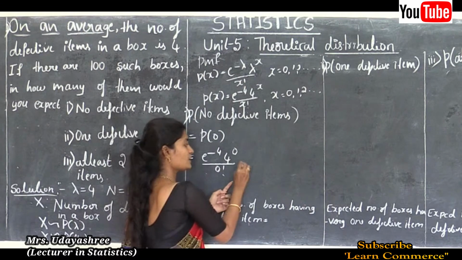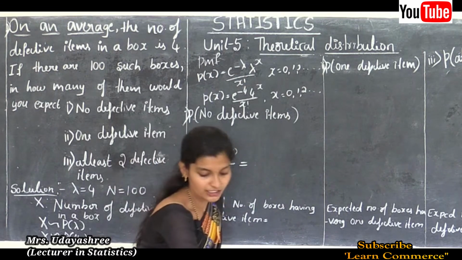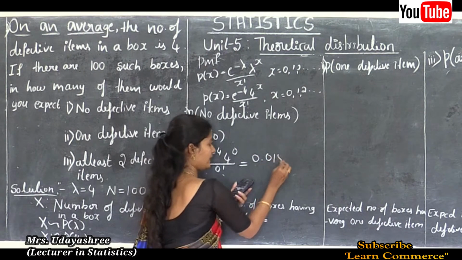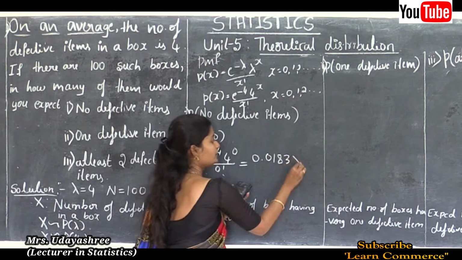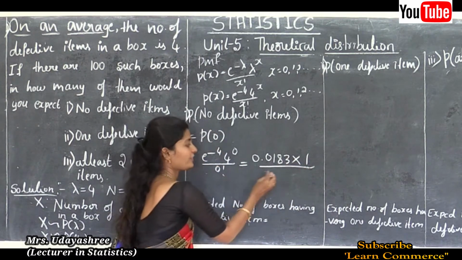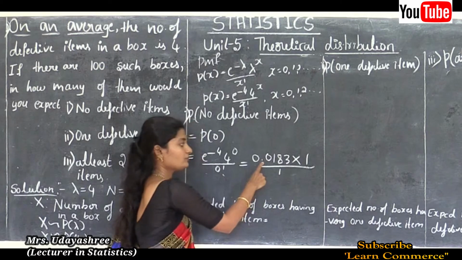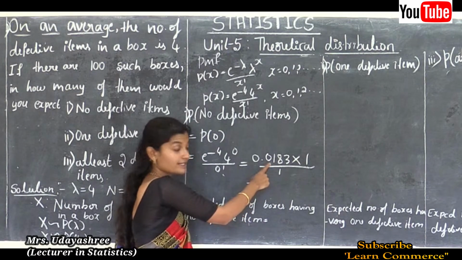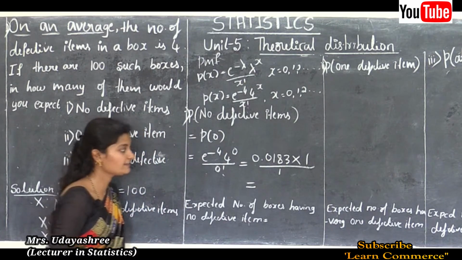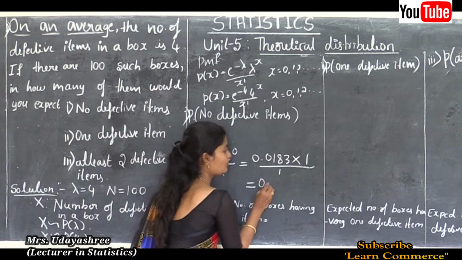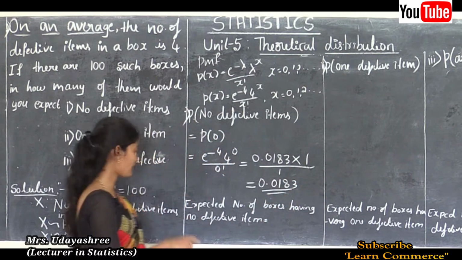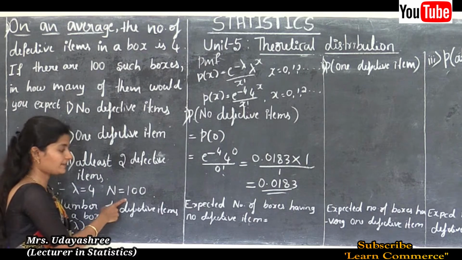Now we can write e to the power minus 4 is 0.0183, into 4 to the power 0 is 1, divided by 1 factorial is 1. So this is equal to 0.0183 into 1, that is 0.0183 divided by 1, that is 0.0183.